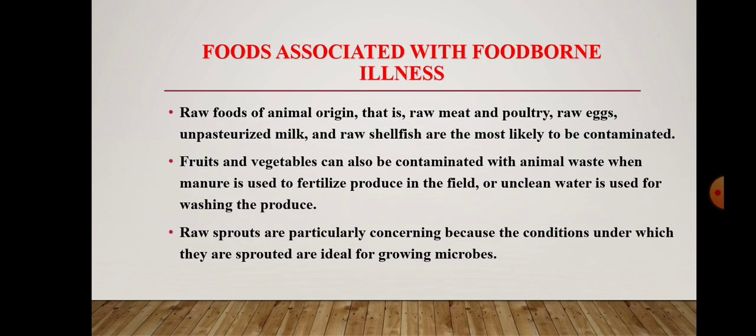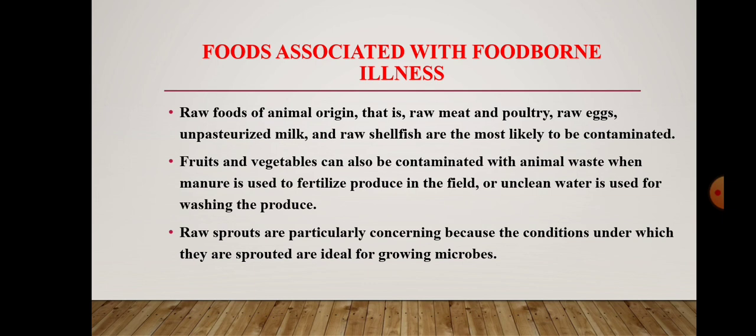Then there are different foods associated with foodborne illnesses. It may include raw foods of animal origin, that may be raw meat or raw eggs, or unpasteurized milk, that means milk which has not undergone heat treatment and is not safe for consumption. Then fruits and vegetables contaminated by animal waste, which is used as manure for fertilizing in the field.